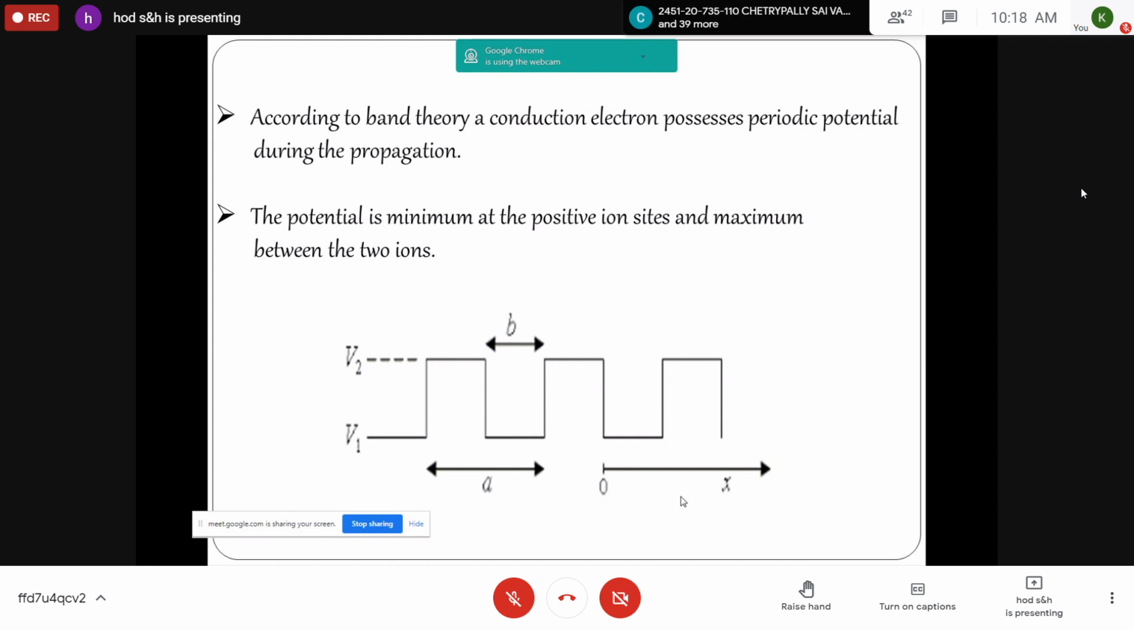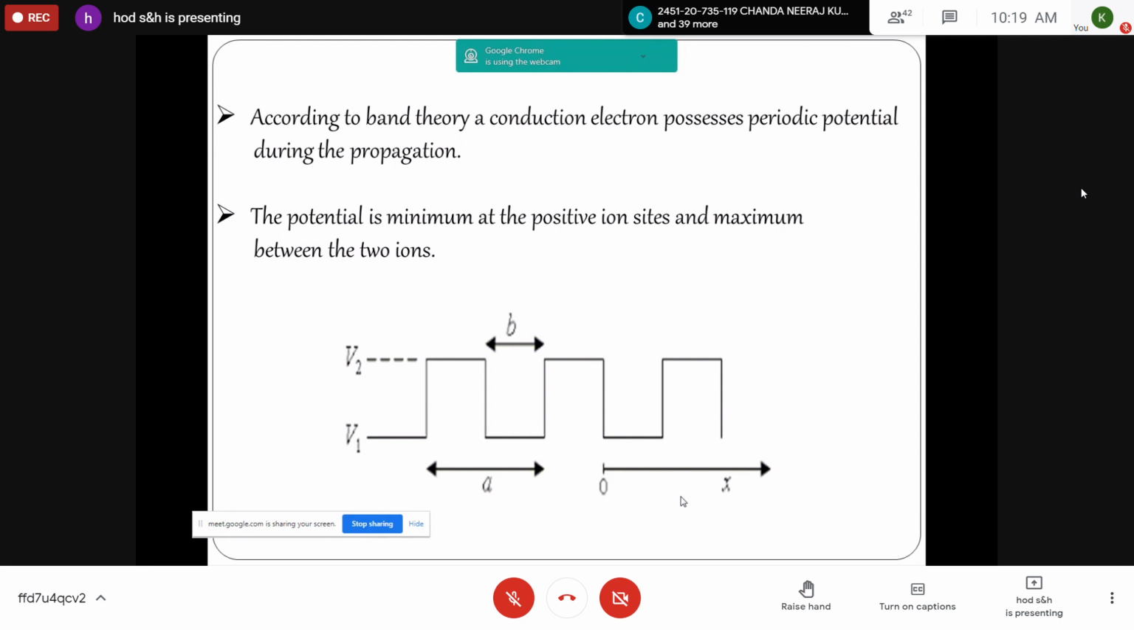According to band theory, a conduction electron possesses periodic potential during its propagation. The potential is minimum at the positive ion sites and maximum between the two ions. Now you note down this one: V1 corresponding to the lower potential, V2 corresponding to the higher potential.